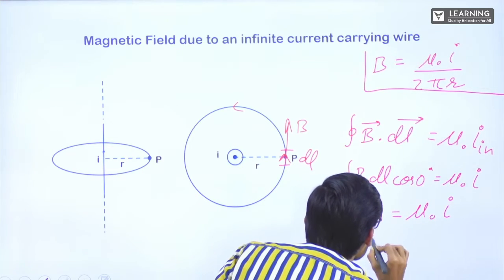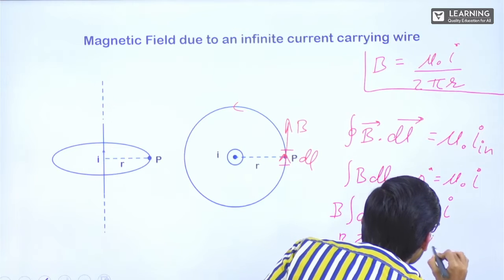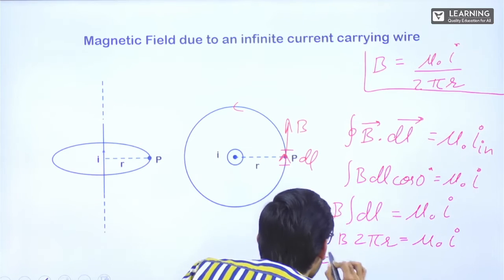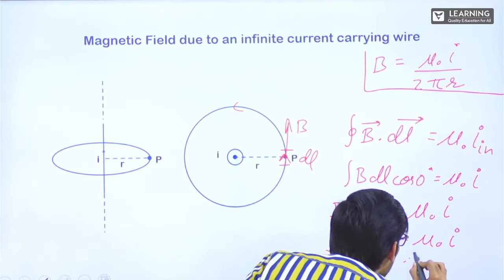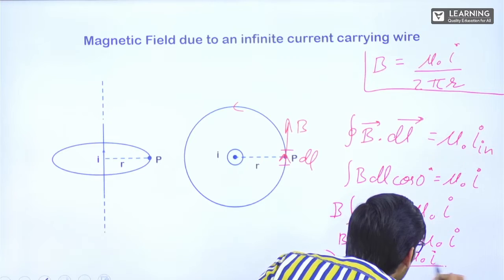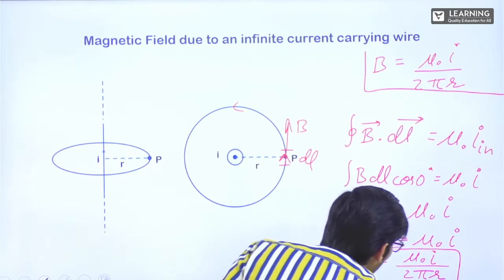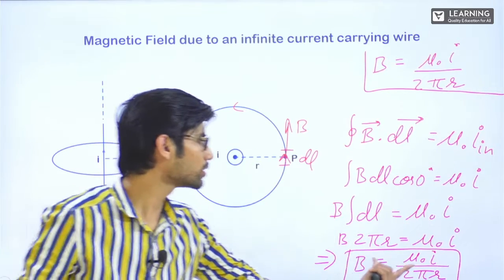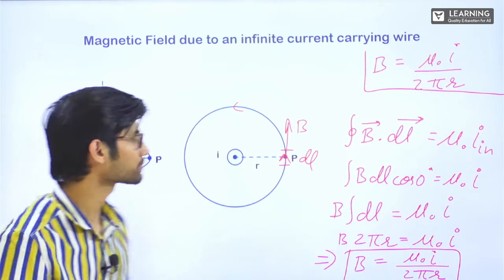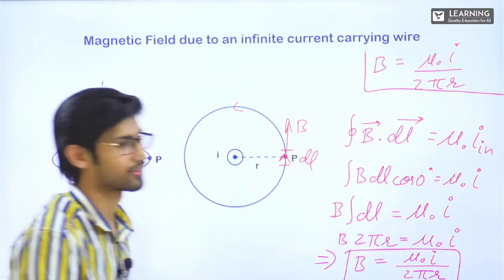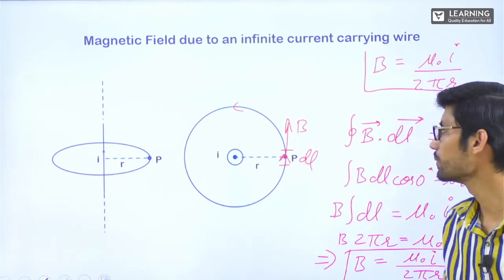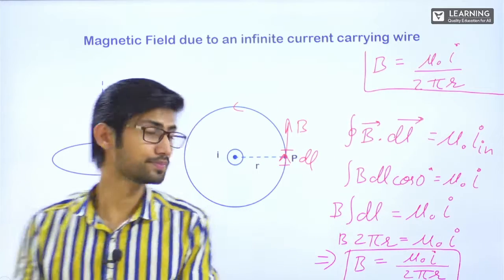So B into 2 pi r is equal to mu naught I. From here, B is equal to mu naught I upon 2 pi r. See, the same formula has come, B is equal to mu naught I upon 2 pi r from Ampere Circuital Law. Got it? Note it down.